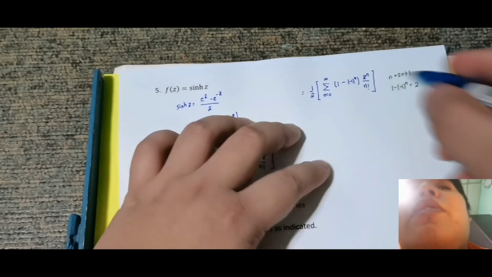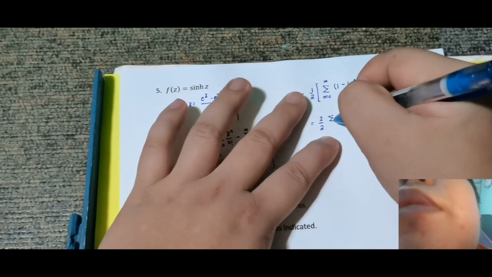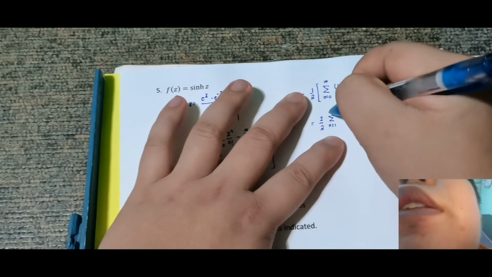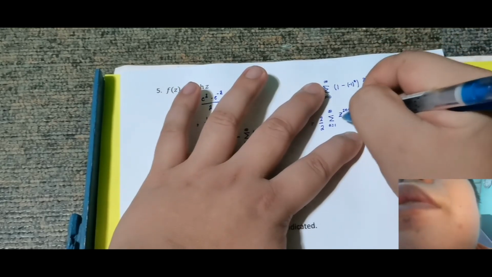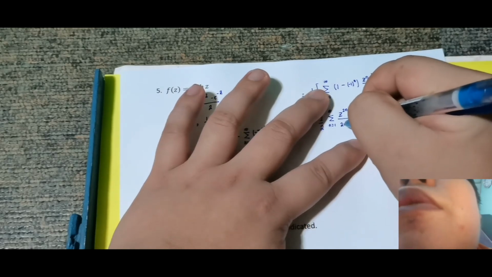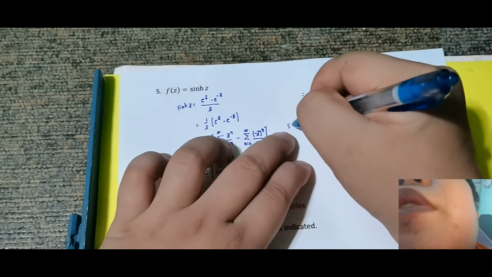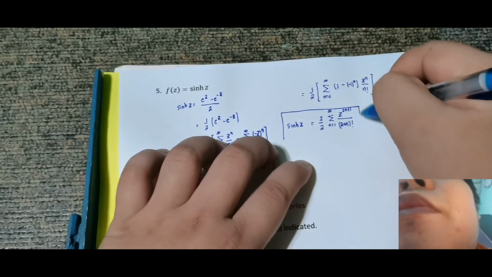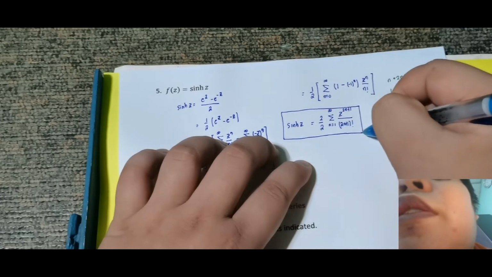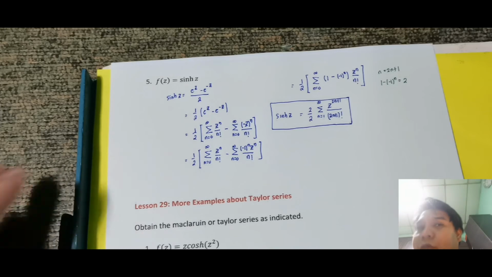So yung 2 na yung lalabas ko doon, so magiging 2 over 2, then summation, for n is equal to 1 up to infinity ng z raised to 2n plus 1 over 2n plus 1 factorial. So therefore, ito yung sinh of z.